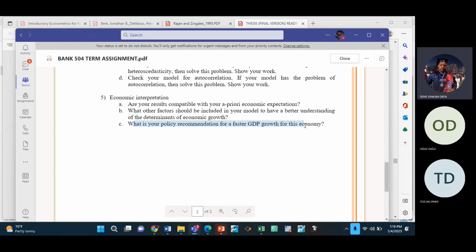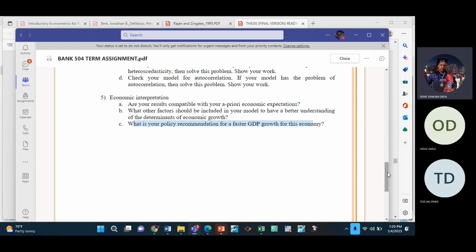Next, what is your policy recommendation? Your recommendation should be based on your results. For instance, if you find that FDI has a positive relationship with economic growth, then you should say that based on this, the government of your country should take steps to increase FDI.